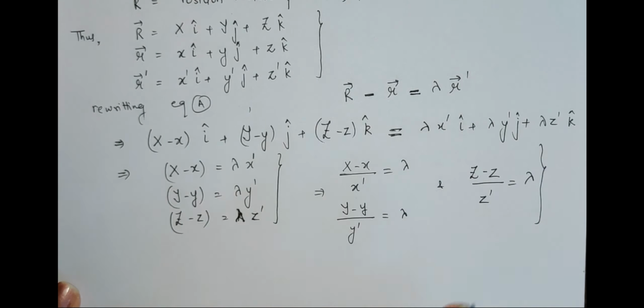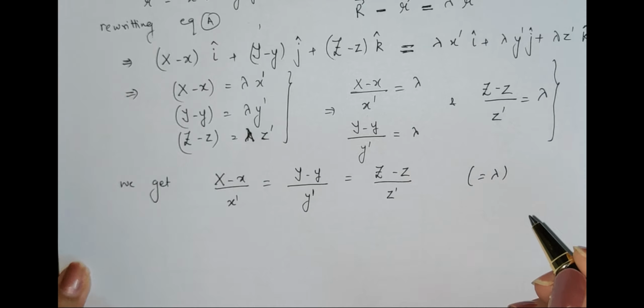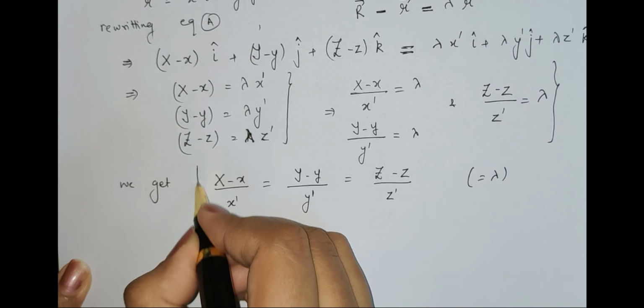So what is the final conclusion out of this? We get X minus x upon x dash is equal to Y minus y upon y dash is equal to capital Z minus z upon z dash. Definitely all these three quantities are equal to lambda. Now you see this equation.